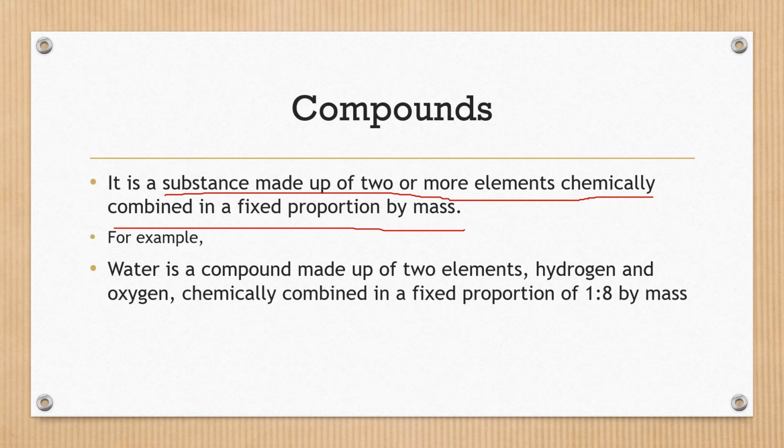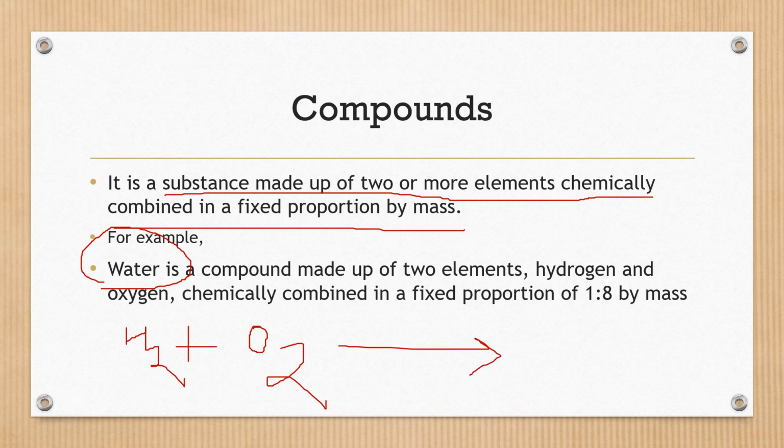Whereas in a compound, the particles are chemically combined so that they exist as one unit, and they also combine in a fixed proportion by mass. For example, water is a compound. It is made up of hydrogen and oxygen, but these hydrogen and oxygen are chemically combined. Here we can look at the chemical reaction which takes place during the formation of water molecules. Hydrogen gas combines with oxygen gas and results in the formation of water molecules.